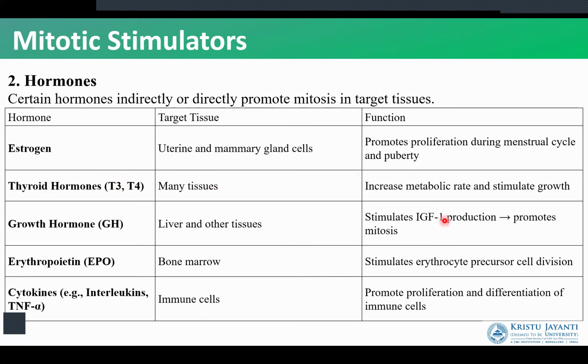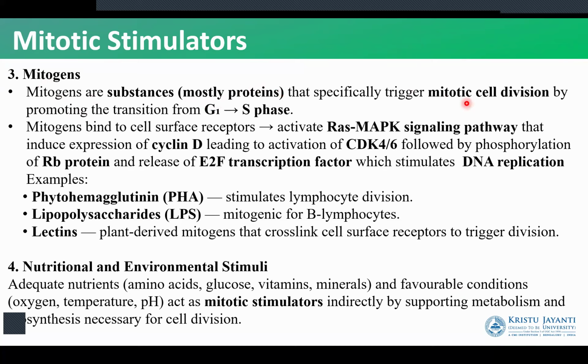The third is substances known as mitogens. Mitogens are substances which are usually proteins. They're going to trigger cell division by pushing the cell to move from the G1 to the S phase. So mitogens will bind to the cell surface receptors. We have the signaling pathway known as the RAS-MAPK signaling pathway. This is going to induce cyclin D expression. Cyclin D is going to activate CDK4 and 6. CDK4 and 6 is going to phosphorylate RB. RB is going to release a transcription factor, which is going to activate DNA replication.